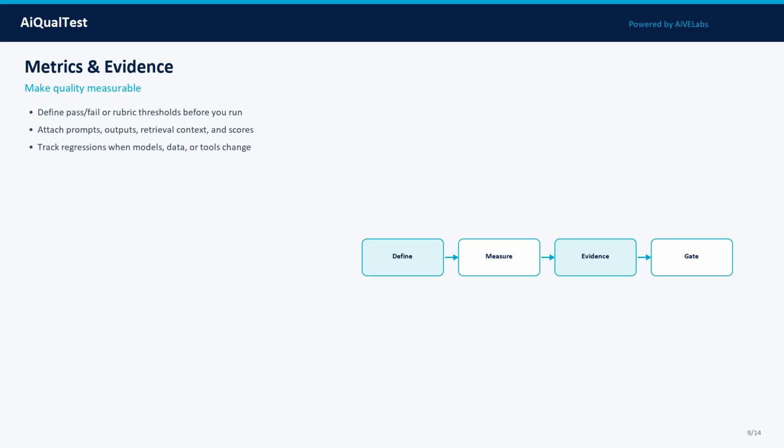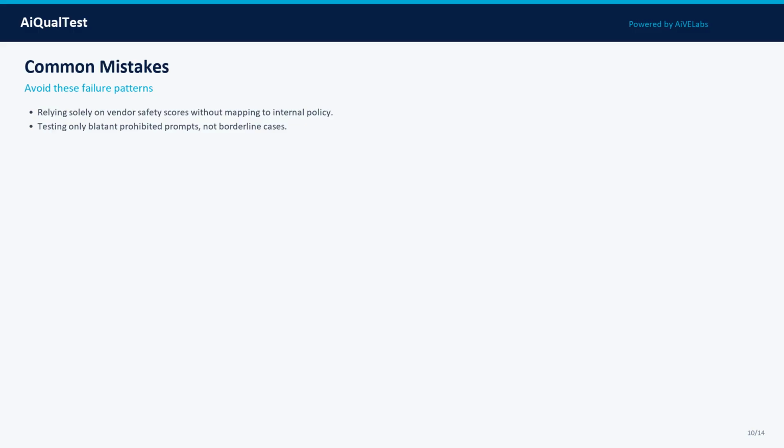Common mistakes slow mature programs. Mistake 1: Relying solely on vendor safety scores without mapping to internal policy. Mistake 2: Testing only blatant prohibited prompts, not borderline cases. Teams that skip this create silent risk that surfaces in production or audits.